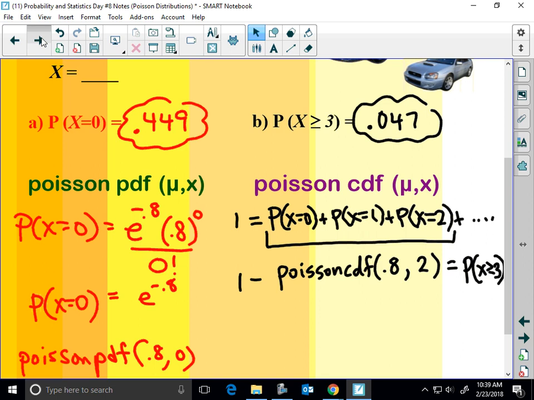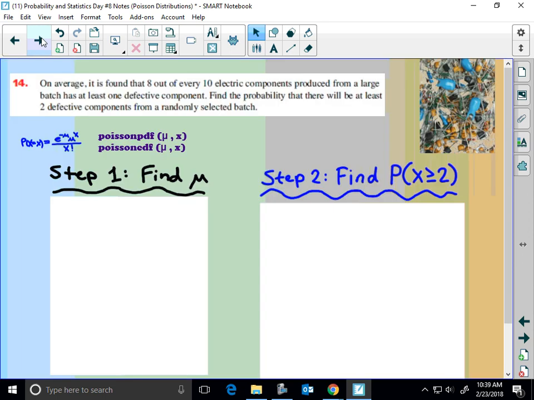Okay, last thing I want to do here is go over this, and this is a funky problem, so I've actually written it all out, and you can watch the recording. I don't write any of this down right now. But on average, it's found that 8 out of every 10 components produced from a large batch has at least 1 defective component. Find the probability there's at least 2 defective components from a randomly selected batch.